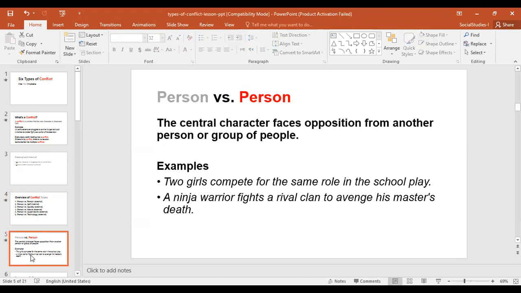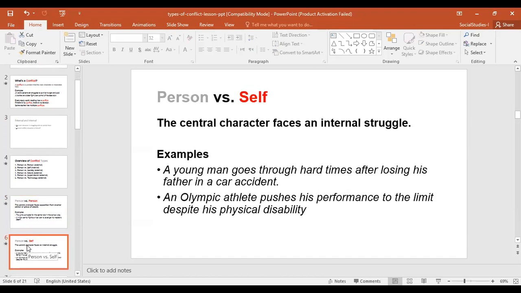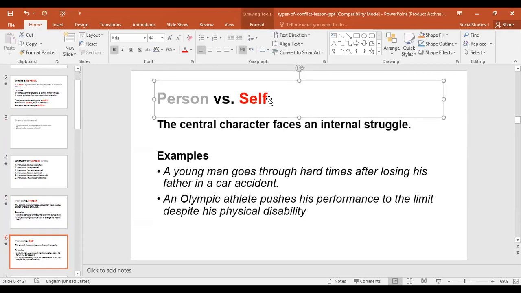All right, the PowerPoint here is going to be posted for you guys to go over again and again. The example here for person versus person or character versus character is two girls competing. All right, in a competition when you're competing with a classmate, this is person versus person. Okay, now person versus self is internal. Remember, we said that this is internal.